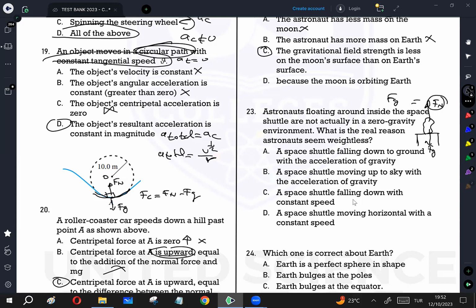Similarly, if a space shuttle is falling toward the ground with the acceleration of gravity, you are falling with g, the space shuttle is falling with g, no one pushes one another, and Fn is going to be zero. Even though you have Fg acting on your body, there is no Fn, so you cannot feel your weight. You seem weightless, and A is the correct answer.